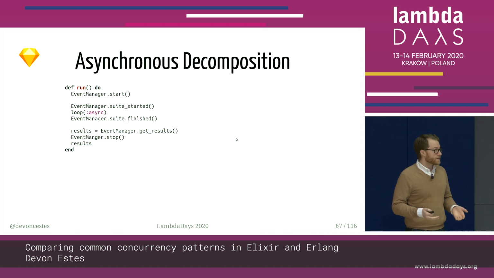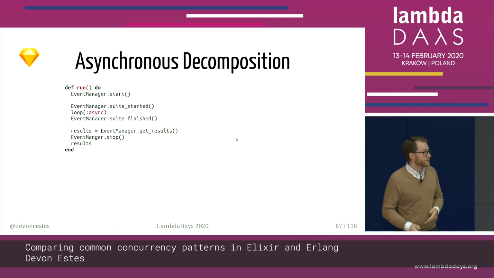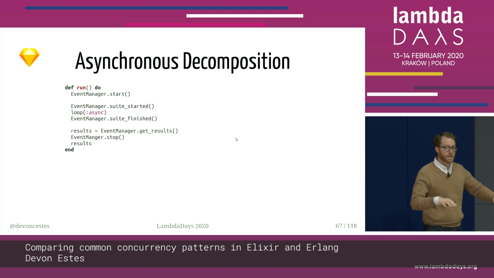This is just the way that XUnit does it for a lot of reasons. But we're thinking of this event manager as basically a parent process. It's there as an optimization to separate that event manager from the actual parent that's running our tests. But it's not needed. So when we look at the pictures, we'll see that that's on the same level as the parent process. And when we talk about the communication patterns, you can think about this as a parent.